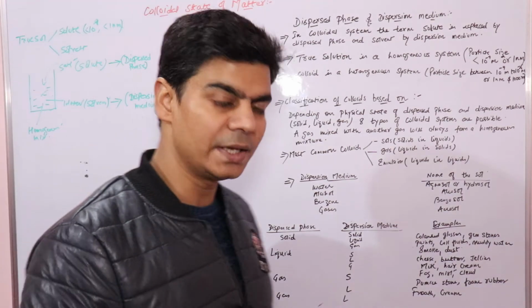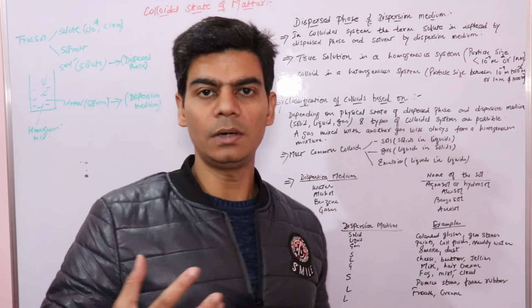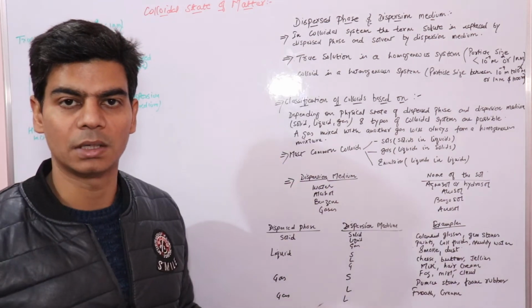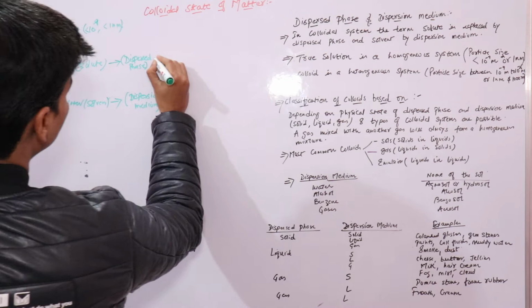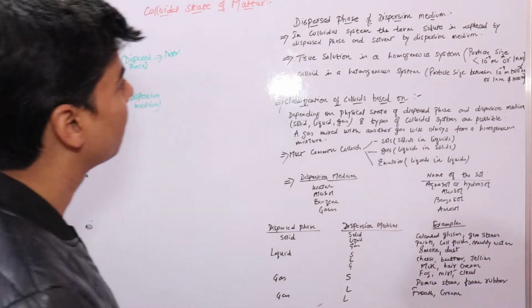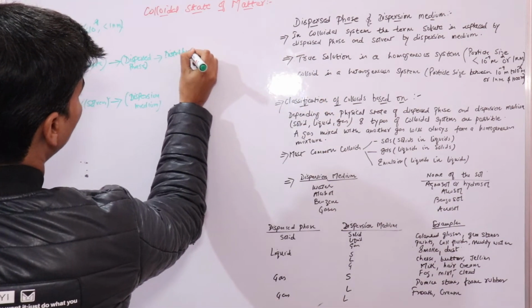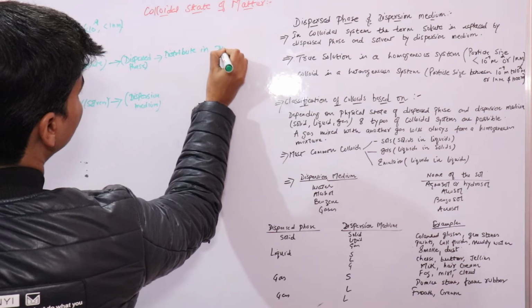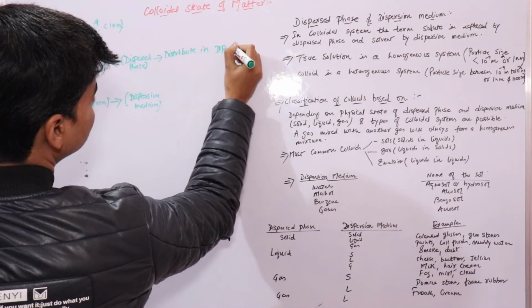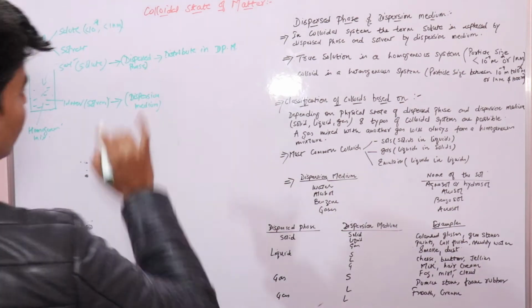The dispersed phase is a substance that is distributed in the dispersion medium in the form of colloidal particles.